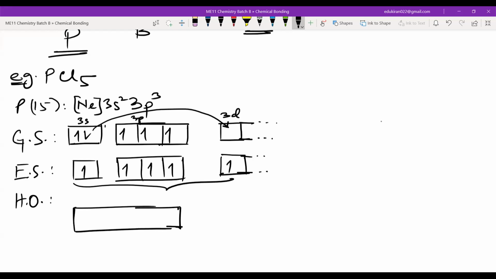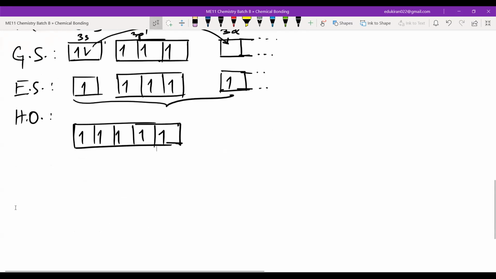1 2 3 4 5, right? 1 2 3 4 and 5. Then each of the chlorine will come and it will give one electron to each of these orbitals.